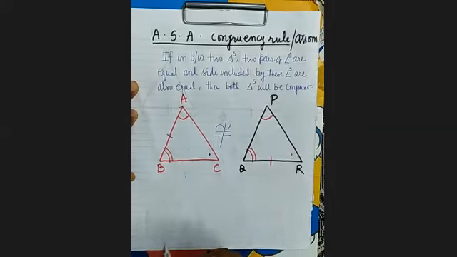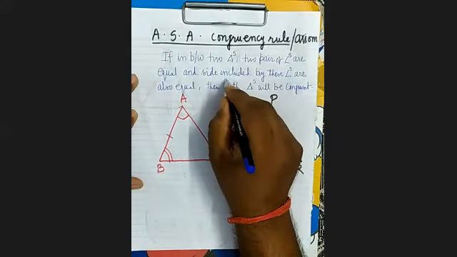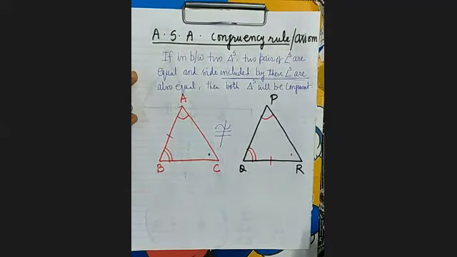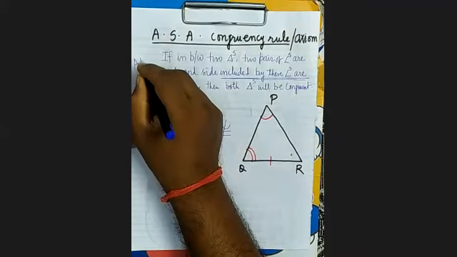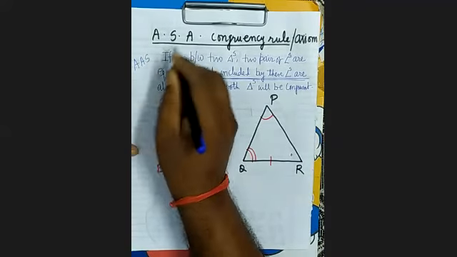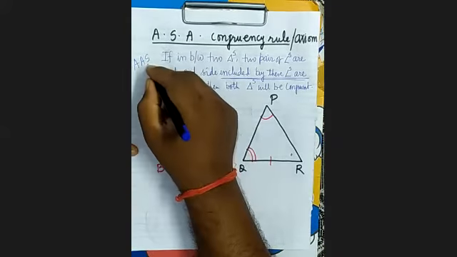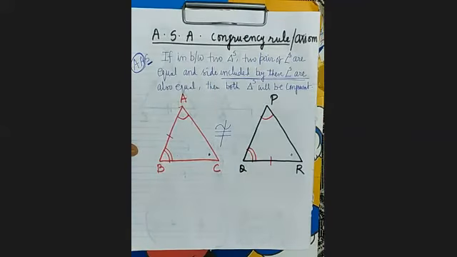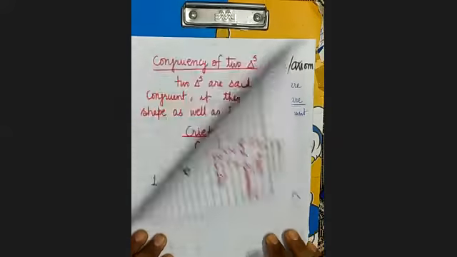So here we will remember that the side will be included by the angles. Whatever we write, AAS or ASA, this side must be included by these two angles. It is clear? Therefore, here they are not congruent. In this case, they are not congruent. But if it is like this, have you understood this thing? Yes, sir.